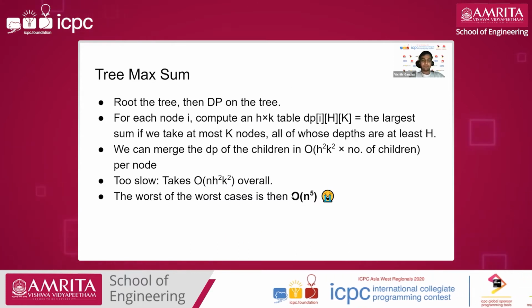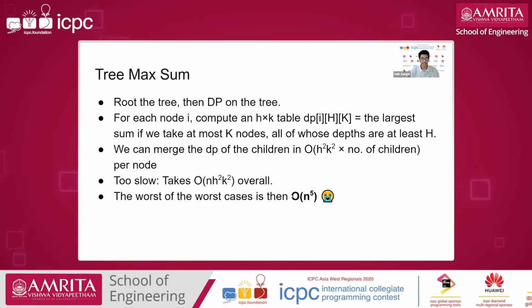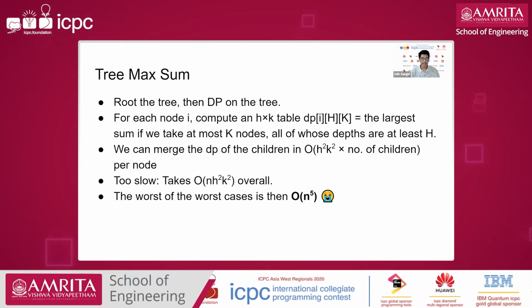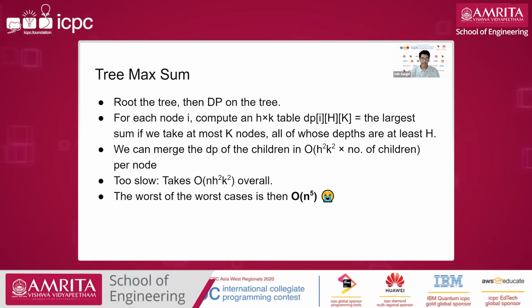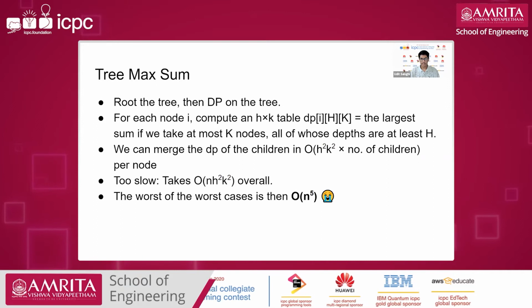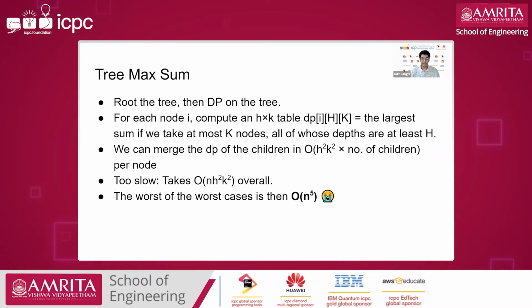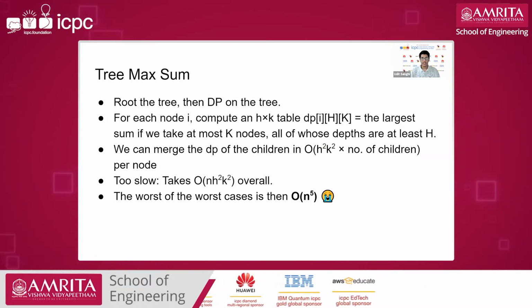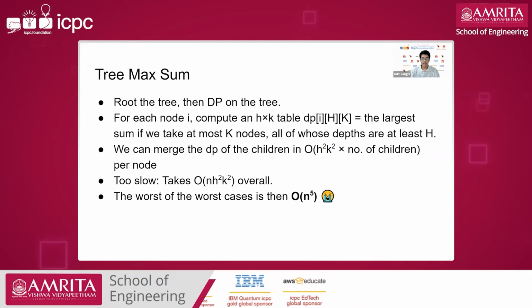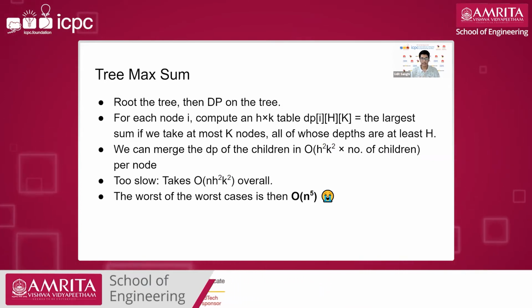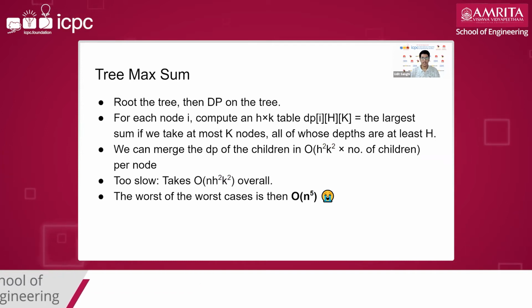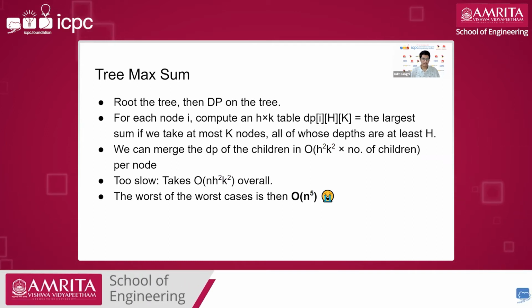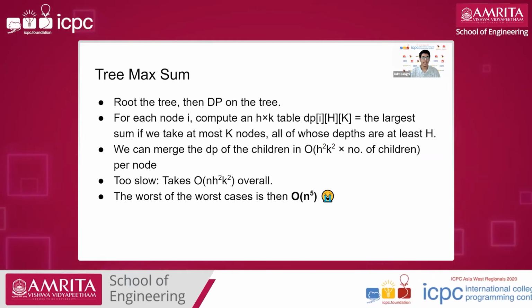So the problem was that you're given a tree. You can select at max k nodes from the tree such that the pairwise distance between any two nodes is at least h, and you have to maximize the sum of values at the nodes. So the first natural thing to do would be to root the tree, and then we'll do a DP on the tree.